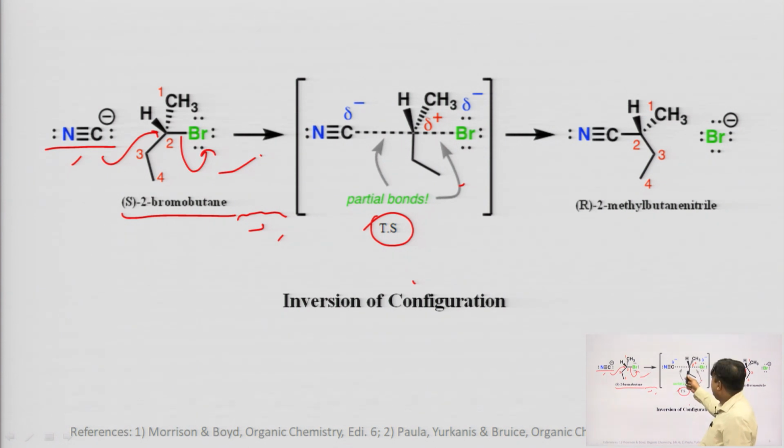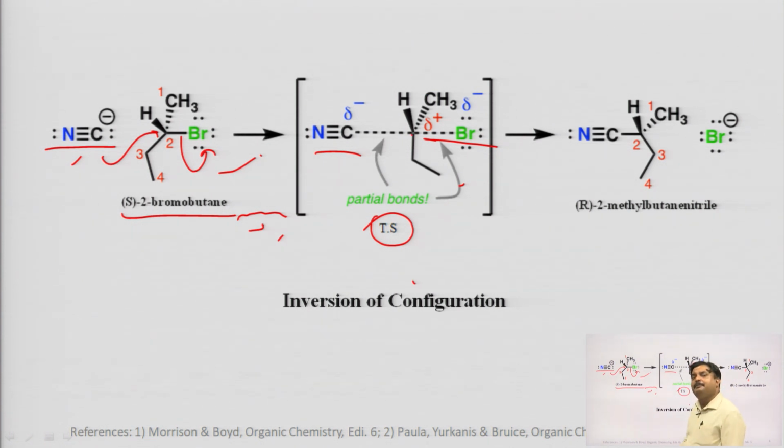In the transition state, there is a partial bond, because bromine or any other leaving group is leaving and the nucleophile is coming in. So there is a state where both the leaving group and the attacking group are in close contact with the chiral carbon.